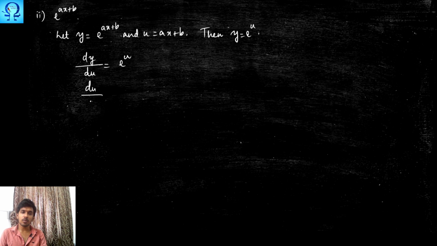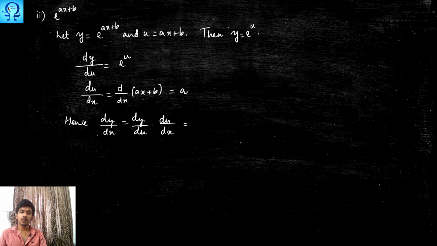And du/dx is going to be what? d/dx of ax + b. As in the previous problem, we are going to get only a. Hence, your dy/dx becomes what? dy/du times du/dx, and this is e^u and this is a.